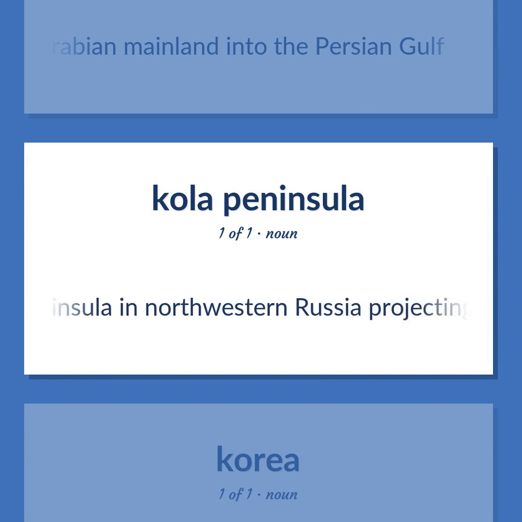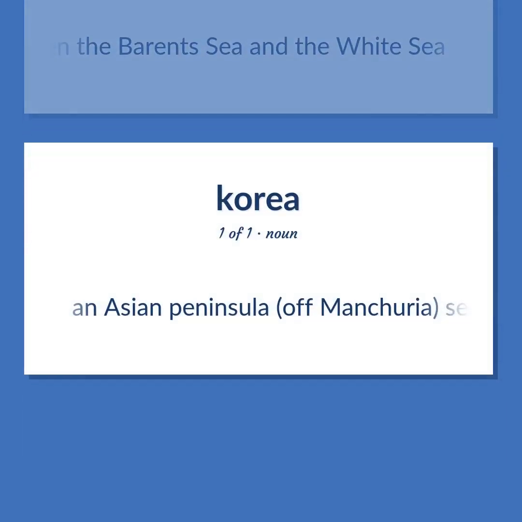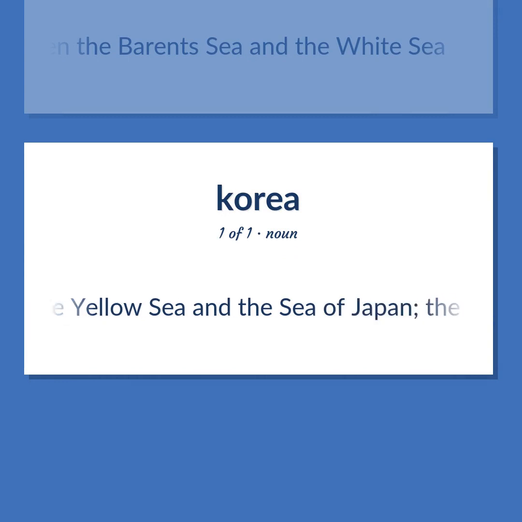A peninsula in northwestern Russia projecting eastward between the Barents Sea and the White Sea. An Asian peninsula, off Manchuria, separating the Yellow Sea and the Sea of Japan. The Korean name is Daehanmin-guk or Hanguk.